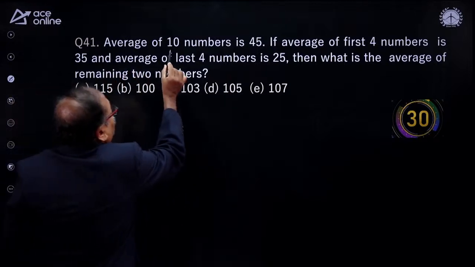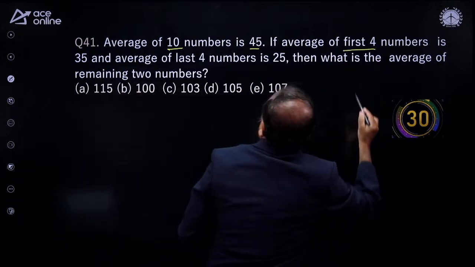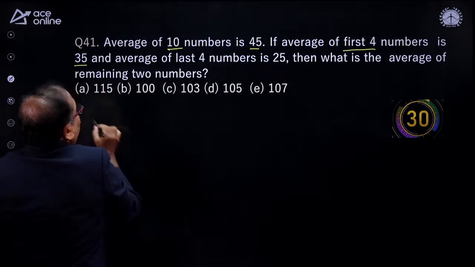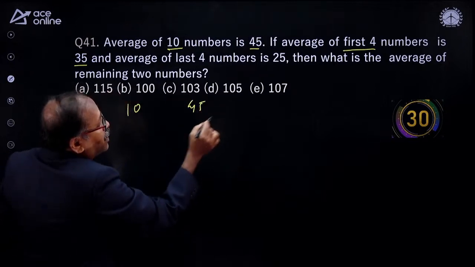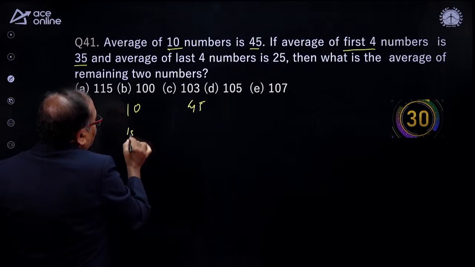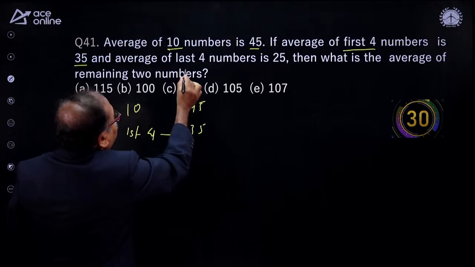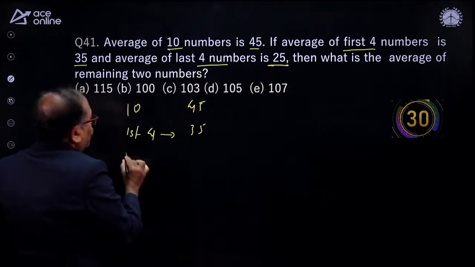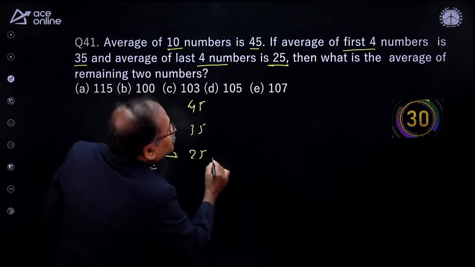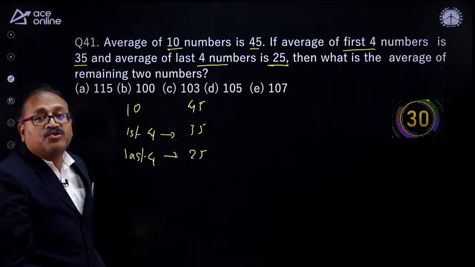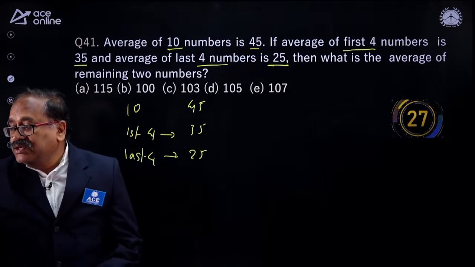What is this question? The average of 10 numbers is 45. This is the average, and the average of the first 4 is 35. I'm just writing the facts which are there, and the last 4 average is 25. So you are asked to find out the average of the remaining 2 numbers. Your time starts now. Come on, my friends, answer it.